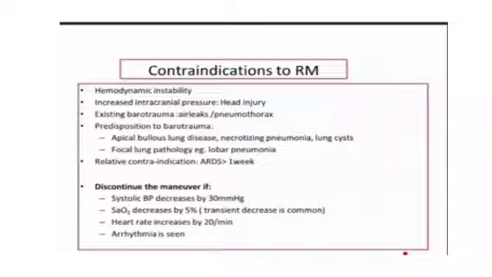But not all patients are candidates for recruitment maneuver. What are the contraindications of recruitment maneuvers? One being hemodynamically unstable. There is increased ICP. As I already explained, overdistension will cause positive pressure and will decrease the venous return from the lower limbs as well as from the head, so it will increase the ICP. If my patient is already having a pneumothorax, there is no point in giving higher PEEPs. If my patient is predisposed to barotrauma, like a bullous lung, like a COPD patient getting COVID, I will avoid that much high PEEP.